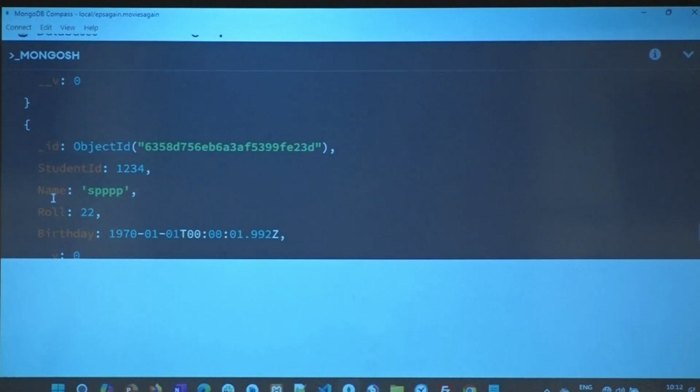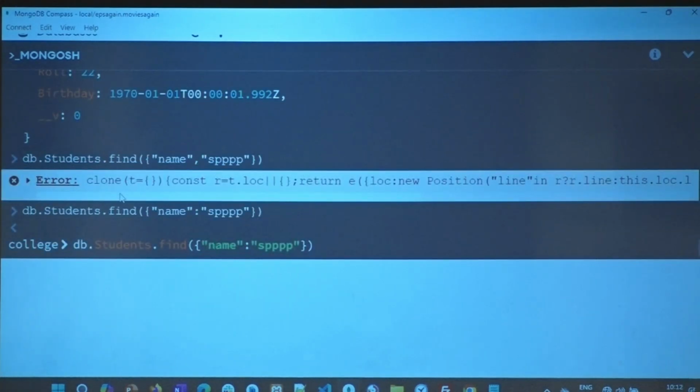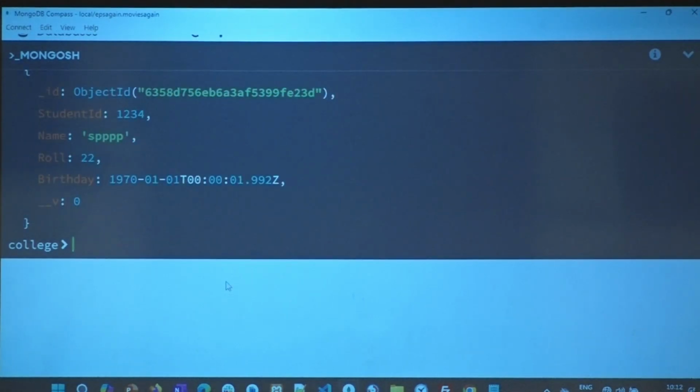So here you see N is capital, uppercase. I put N as small case. See that? Now I got the record.